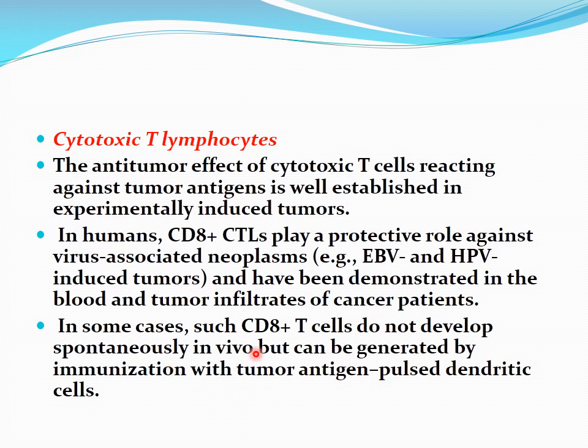In some cases, such CD8 plus T cells do not develop spontaneously in vivo but can be generated by immunization with tumor antigen pulsed dendritic cells. So these cytotoxic T lymphocytes show a protective role and immunogenic activity against the tumors.